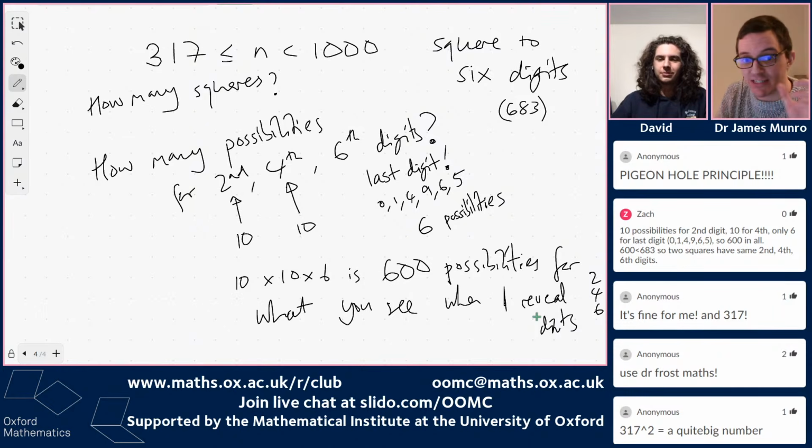There's 600 possibilities for what their digits could be. Can you keep them all apart and make sure they've all got different 2nd, 4th, and 6th digits? No, you can't, because there's only 600 possibilities for what the 2nd, 4th, and 6th digits are, and there's loads of square numbers with 6 digits. Well, slightly more, 683-ish. That's why I should have memorised the square root of 10. I knew it was about 312 or something. I just need this to be bigger than 600 for this proof to work.